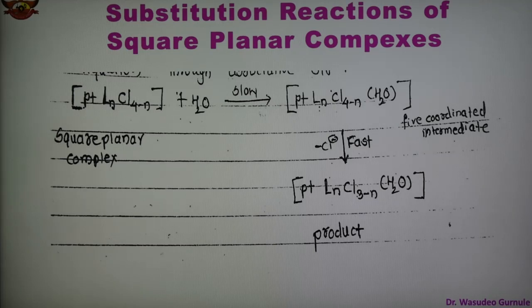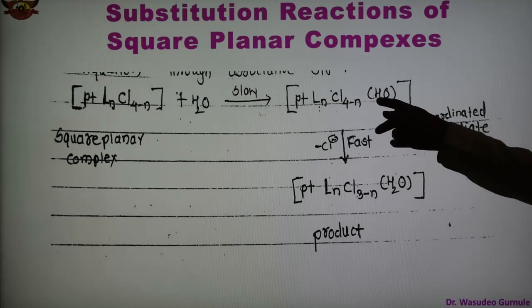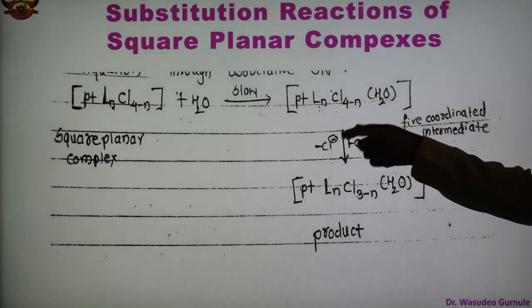That is why we say that all the complexes of platinum undergo aquation through the associative SN2, which is confirmed by the same rate of aquation for all the above platinum complexes, and this is shown in this slide. So aquation means there is a removal of Cl and an addition in its place, that is, substitution. H2O is substituted in place of Cl. So this is the substitution reaction in the case of a square planar complex. But before that, there is an intermediate, the five-coordinate intermediate, and then Cl gets removed and water gets added.